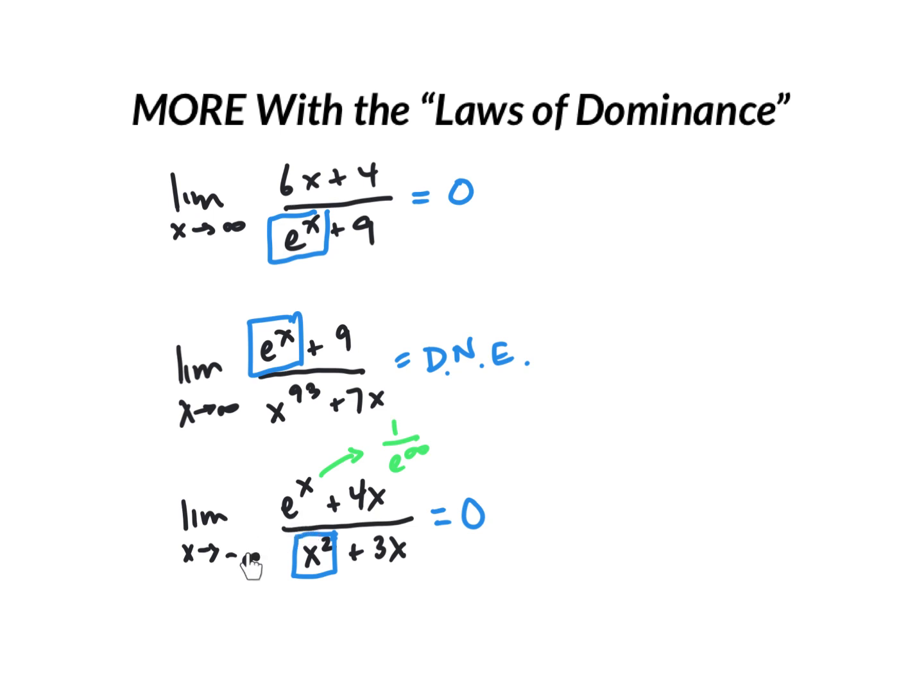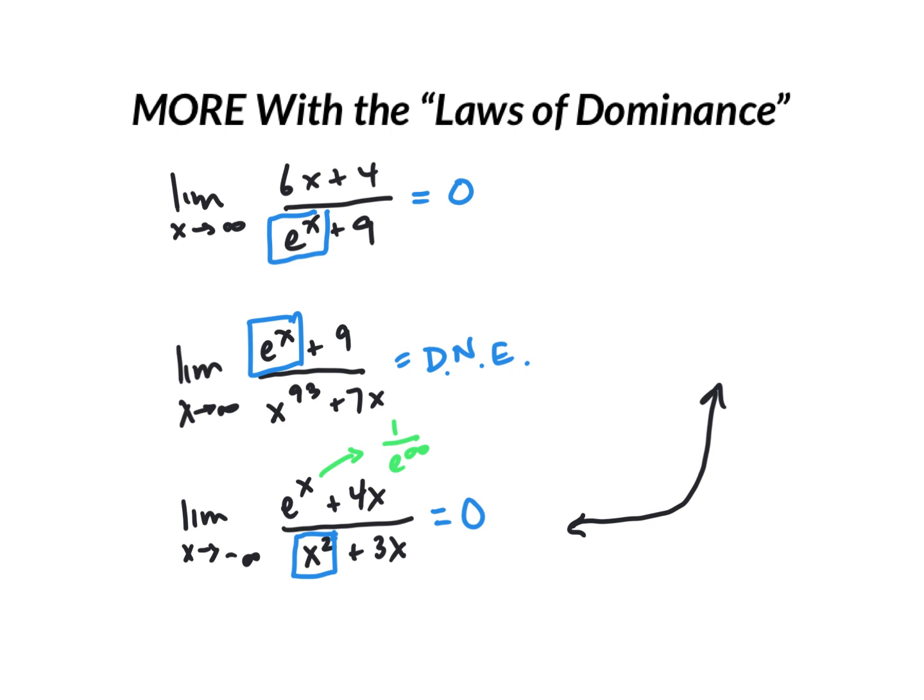So if we were going to positive infinity, the highest powered thing is here. It would go to infinity. Here, going to negative infinity, the highest powered thing was here because of that negative exponent. So that means the graph must look something like this, where going to one side, it's going towards 0, but going towards the other side, it's going to infinity.